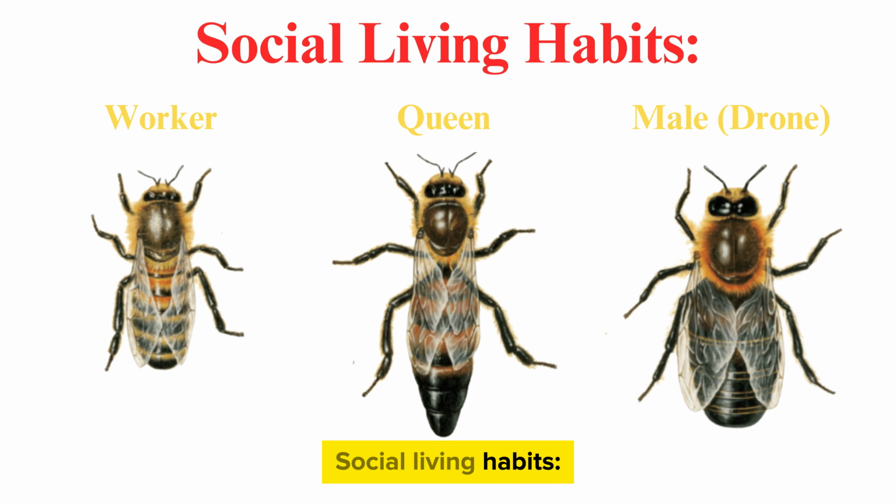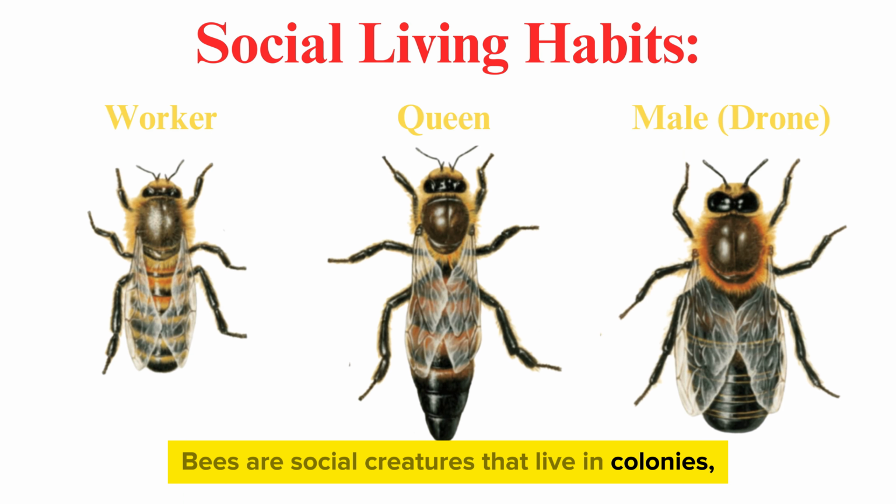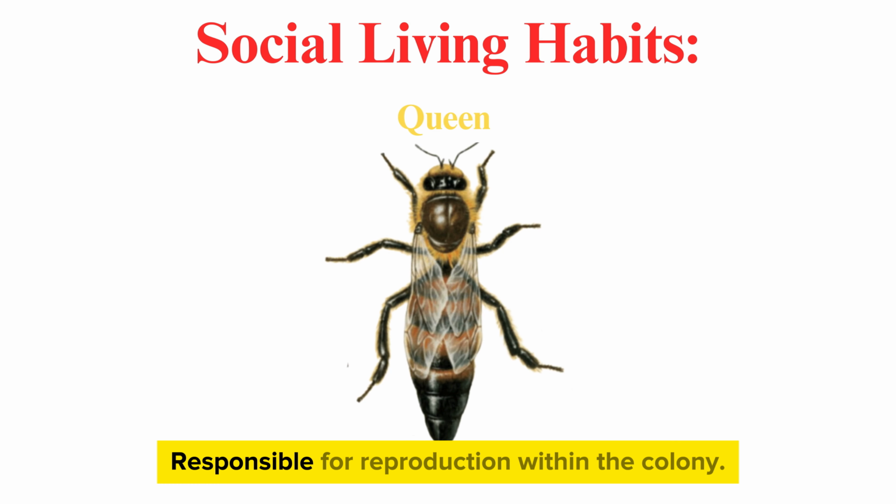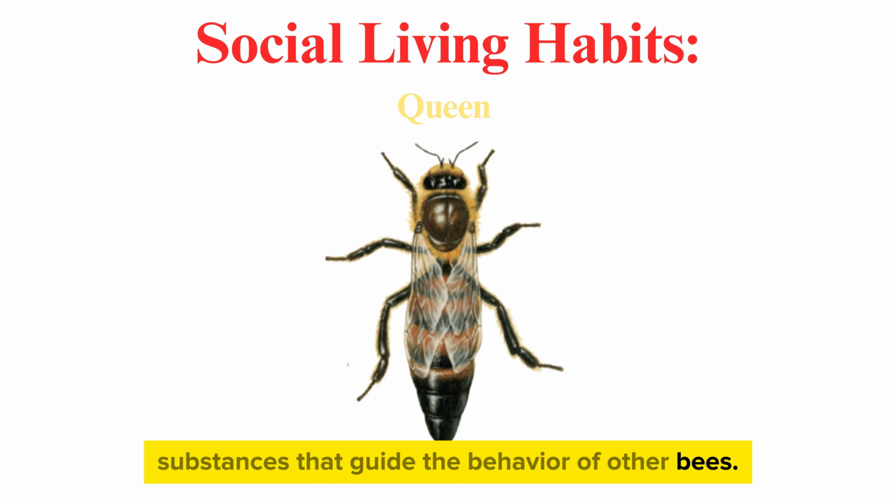Social living habits. Bees are social creatures that live in colonies, categorized into three types. 1. Queen bees, responsible for reproduction within the colony. They also produce chemical substances that guide the behavior of other bees.